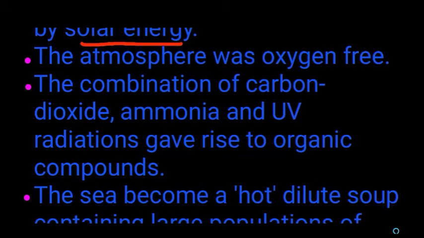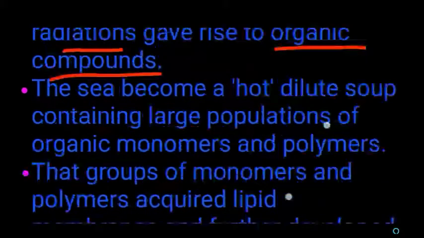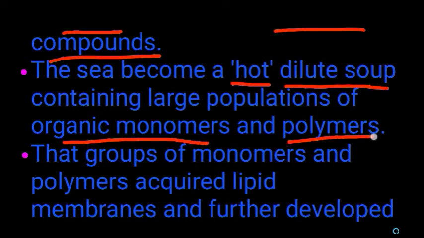The primordial Earth's atmosphere did not have any oxygen, so the atmosphere was oxygen free at that time. Because of solar energy, and substances like carbon dioxide, ammonia and UV radiation, they combined together and formed many organic compounds. Because of the formation of so many complex organic compounds, the sea became a hot dilute soup containing a large population of organic monomers and polymers.